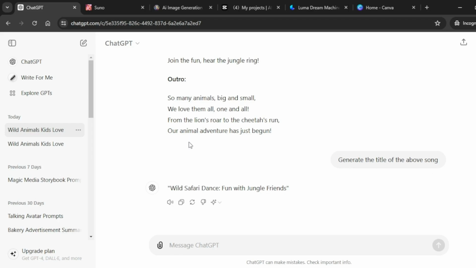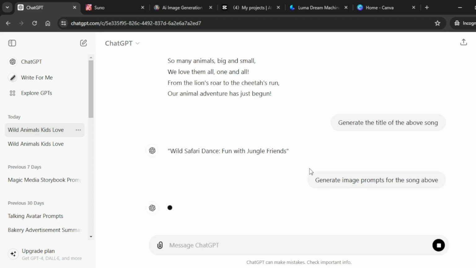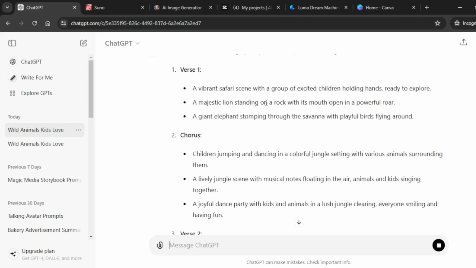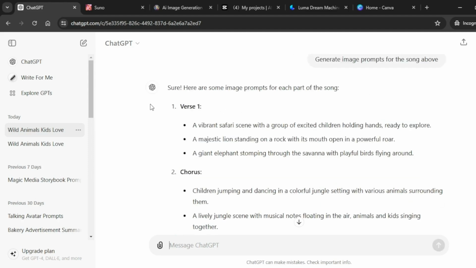The next thing is to ask ChatGPT to generate image prompts that we're going to use to generate images for our video. I've typed the following prompt on ChatGPT: generate image prompts for the song above. Hit enter, and let's give time for ChatGPT to generate for us some beautiful image prompts. And you can see that ChatGPT has generated for us image prompts that you're going to use to generate images.